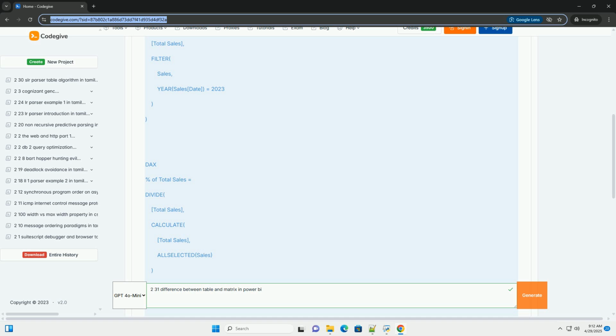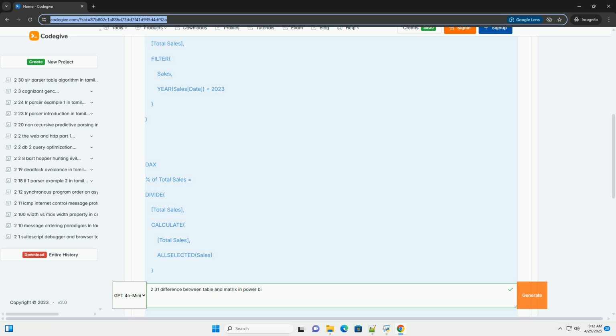A. A basic measure for sales. This simple measure calculates the sum of the amount column in the sales table. You can use this in either a table, via the summarization option, or a matrix. B. Measure with filtering, for both table and matrix. This measure calculates the total sales for the year 2023. It utilizes the CALCULATE function to modify the context of the total sales measure by applying a filter. This is useful for comparing sales in different years within either a table or a matrix.